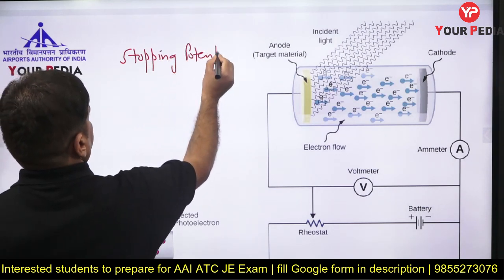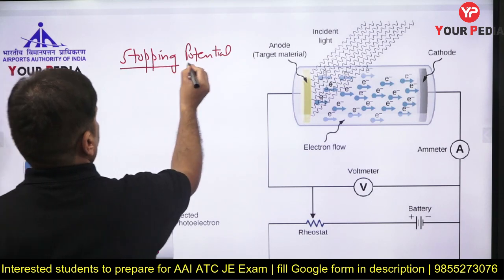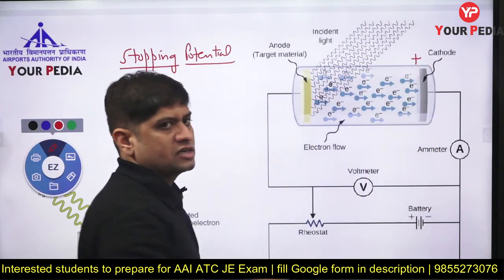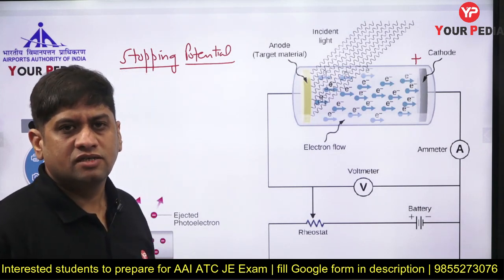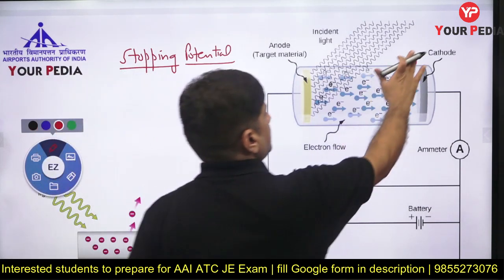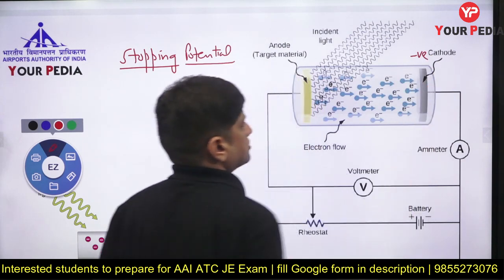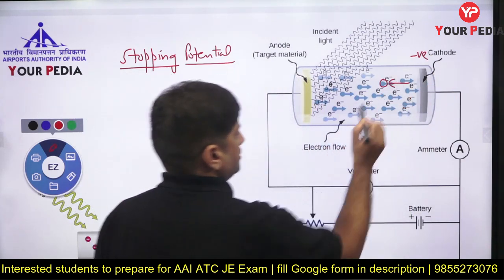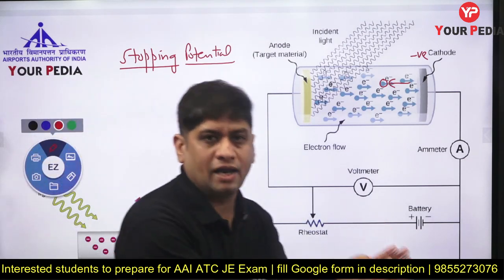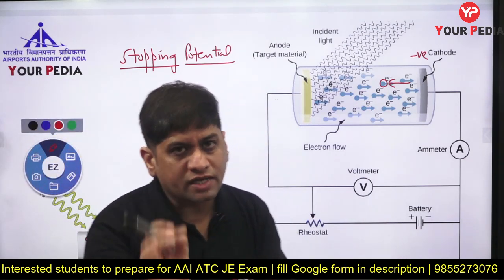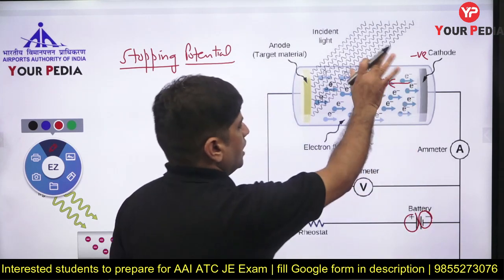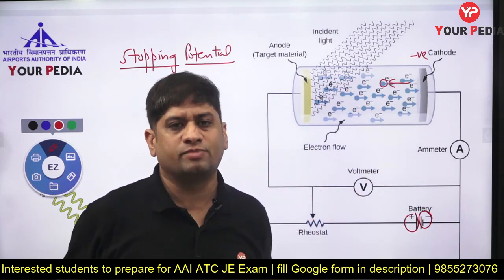Stopping potential is an important term. What do we mean by stopping potential? If this is a positive side, electron will be attracted towards this. Electron is a negative charge. But suppose I put a negative charge here, cathode. So what happens is this electron is stopped from coming because negative will repel. The potential of the battery, this side is negative, you see now, that means I am trying to make a stopping potential experiment.